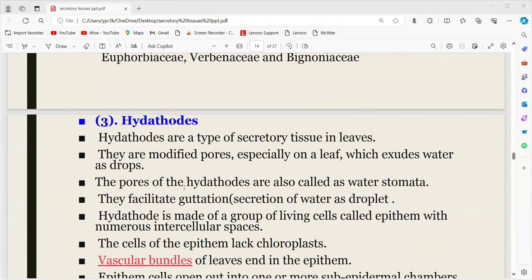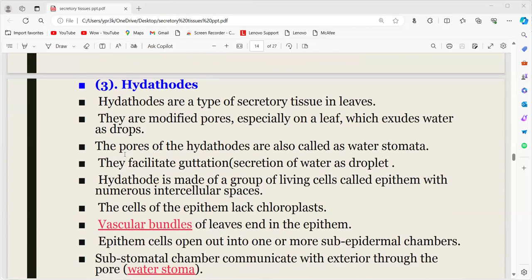Next is another example of external secretory tissues, the hydathodes. Hydathodes are a type of secretory tissue seen in the leaves. They are modified pores, especially on the leaf, which exude water as drops. Generally we observe this in the grasses, especially during the winter season. That is guttation, the process of release of water as droplets. Generally, we observe it on the grass leaves.